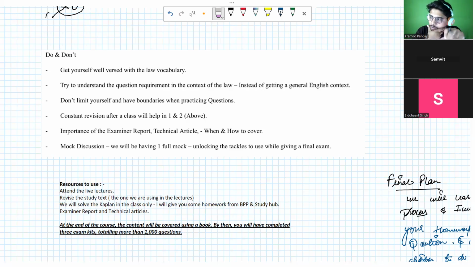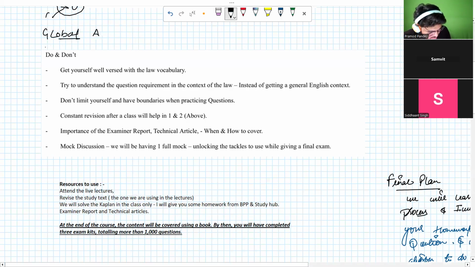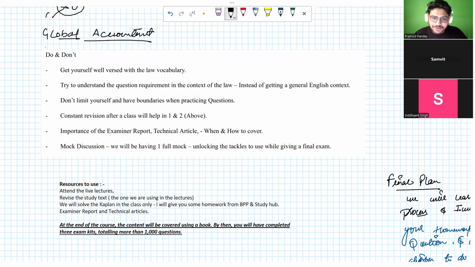Yes. And that can only be possible when you are well settled or well aware of the keywords, the key terminologies. Am I correct in saying this or not? Yes, correct. So this is the only paper, and after doing ACCA we become the global accountant, right? Are you understanding what I mean to convey? Yes. After ACCA we become the global accountant. You have never seen anyone saying that you will become the global lawyer after completing ACCA. Is it possible? No.